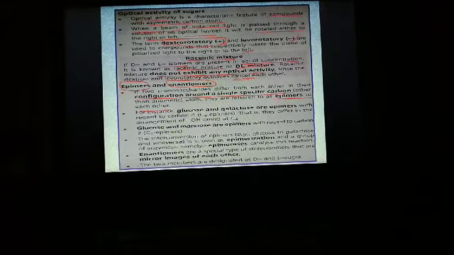For example, glucose and galactose differ in the arrangement of the hydroxyl group at carbon number 4. So that is why glucose and galactose are epimers.